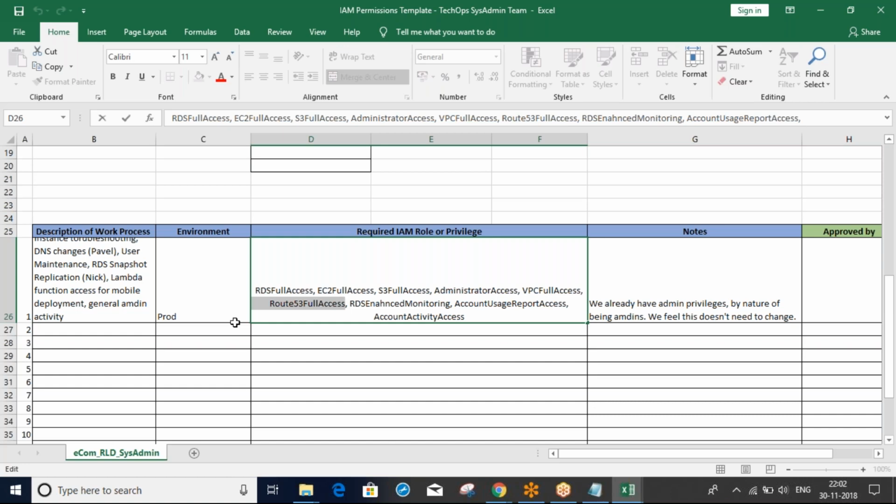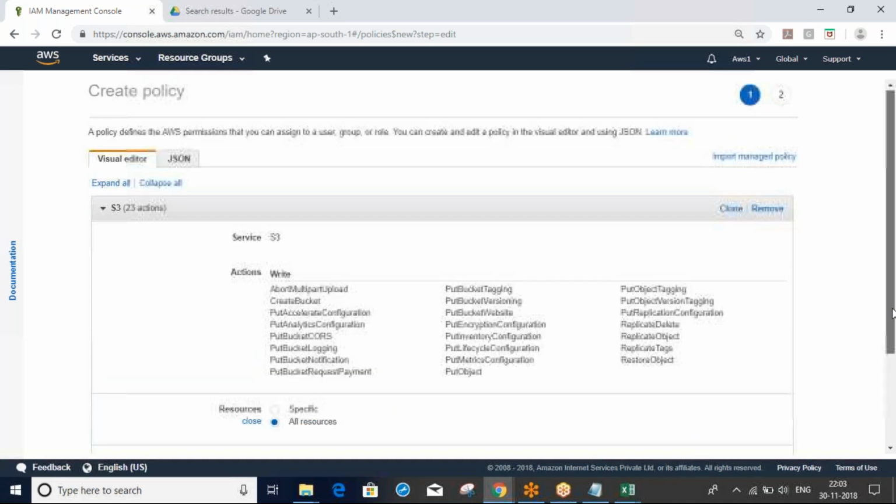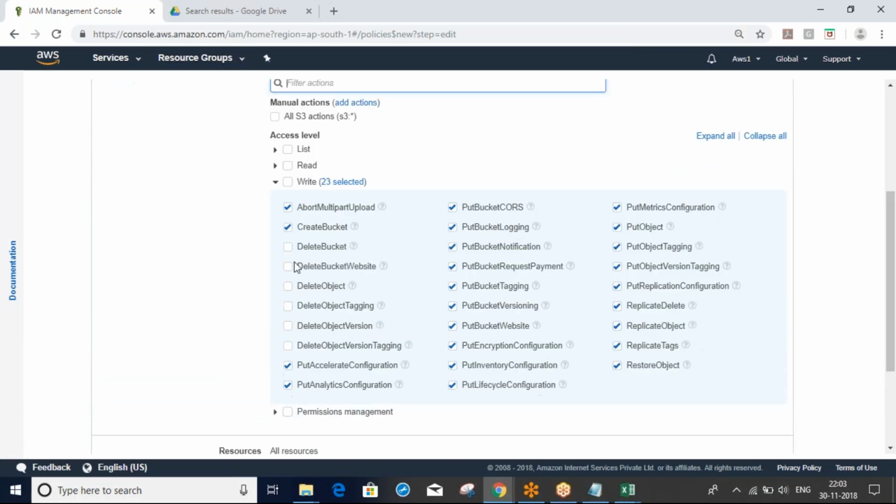To protect against accidental deletion and accidental termination, we will disable the delete, stop, and terminate options. Click here, and like this we disable them to protect against accidental removal.